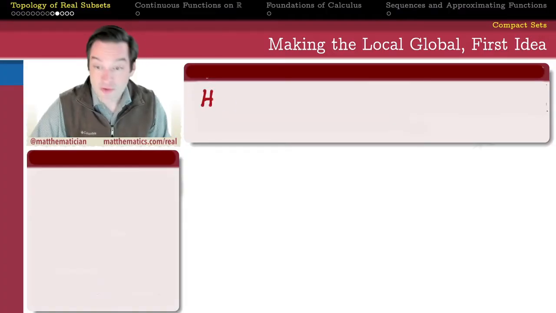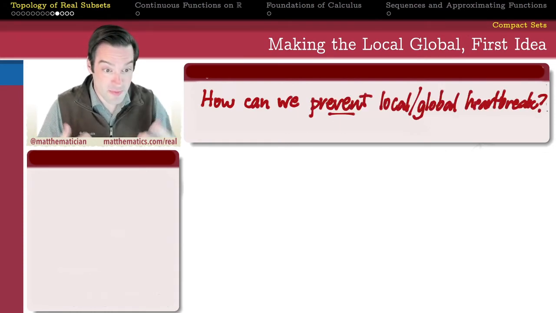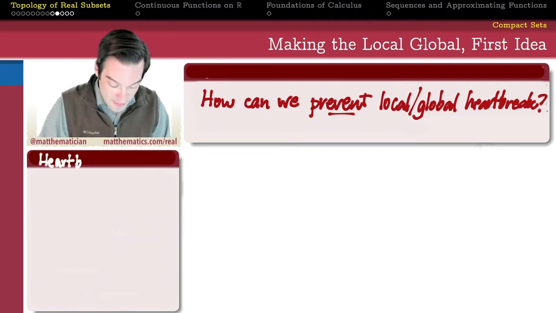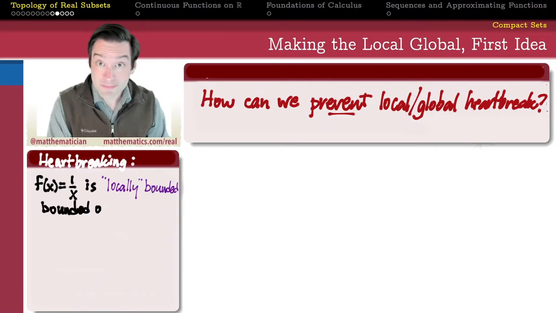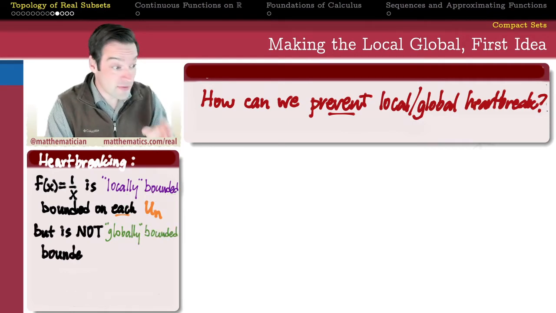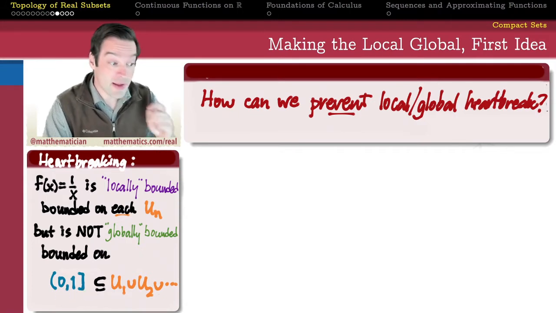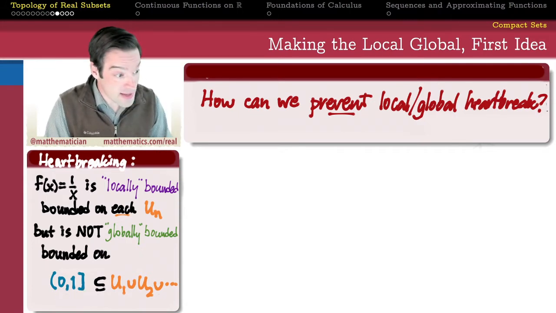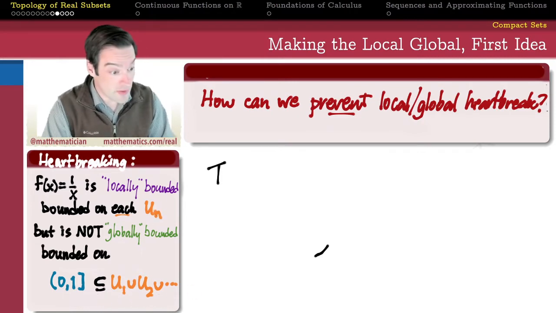So what do I mean by a cover-finite set? Again, this is going to be some way for us to prevent falling victim to the local global heartbreak by examining more closely what it was about this previous example that made that heartbreak possible. So we had a function, f of x equals 1 over x, that is locally bounded in the sense that it's a bounded function on each one of the open sets that formed a cover of the half-open interval from 0 to 1, but failed to be globally bounded on the entire set from 0 to 1, inclusive of 1, exclusive of 0. So how was it possible in this example to be bounded on each one of these pieces, but not to be bounded on the union of all of those pieces?